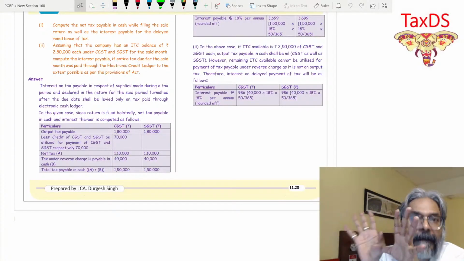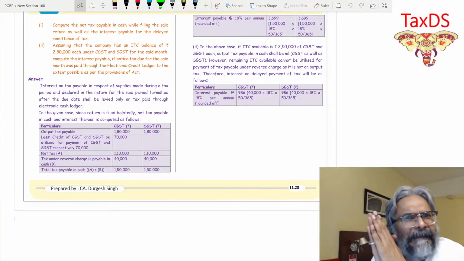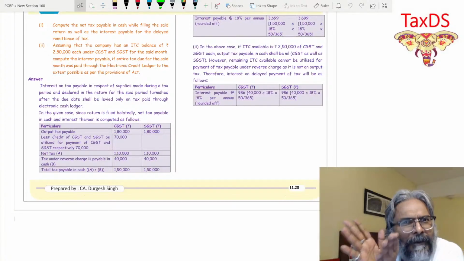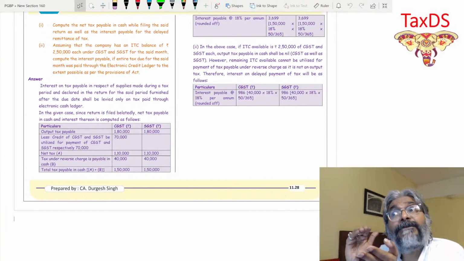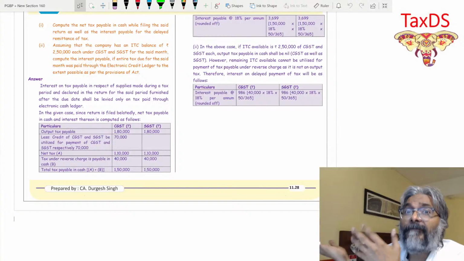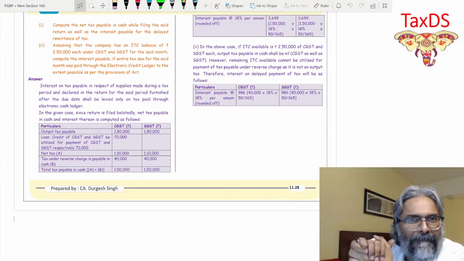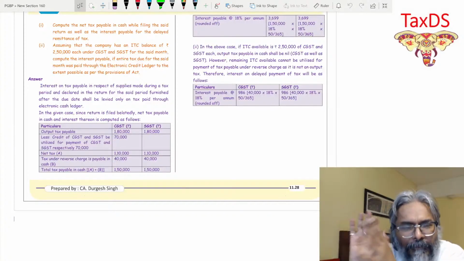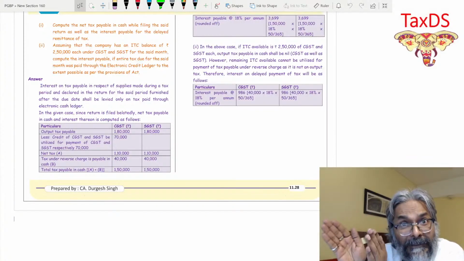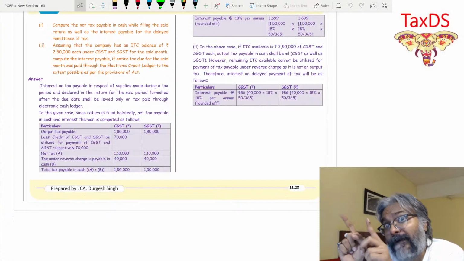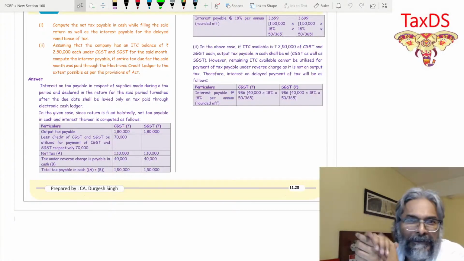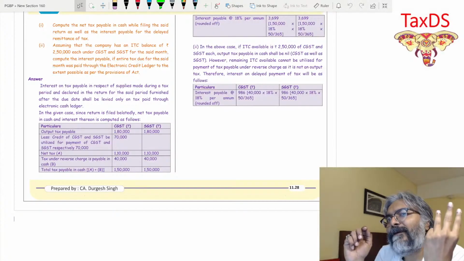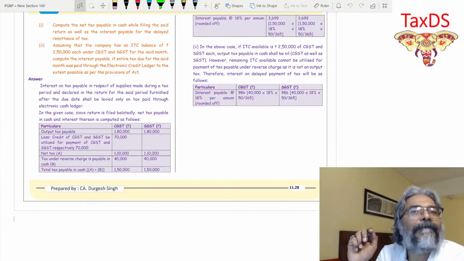That is based on the data. Which data? Data generally given by the taxpayer himself, that is through the return or through the invoice, all that. Or the data which the department themselves gather in the due process. I'll give you those examples, you'll come to know. So based on those data, the government is putting the figures in these ledgers: electronic liability ledger, electronic cash ledger, and electronic credit ledger. That is what section 49 is all about.